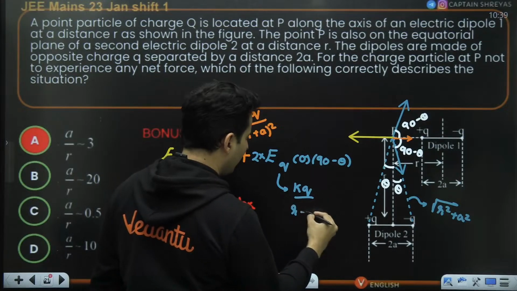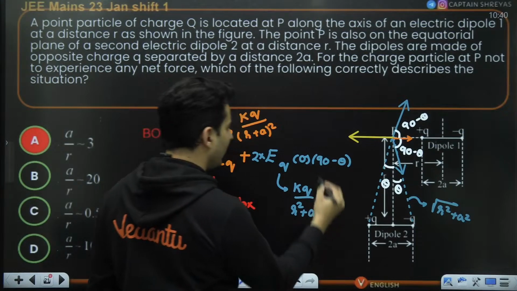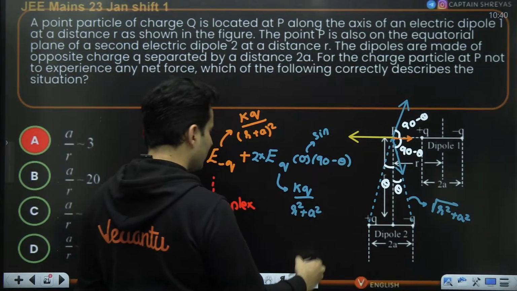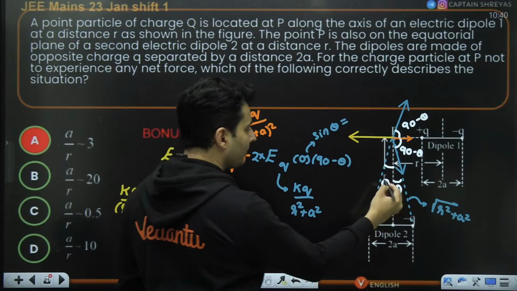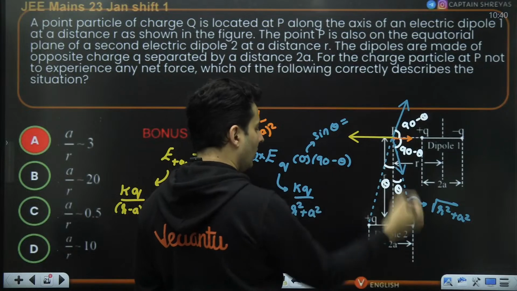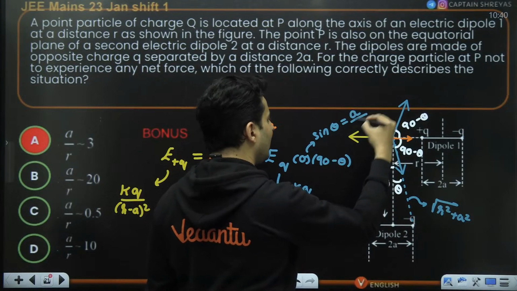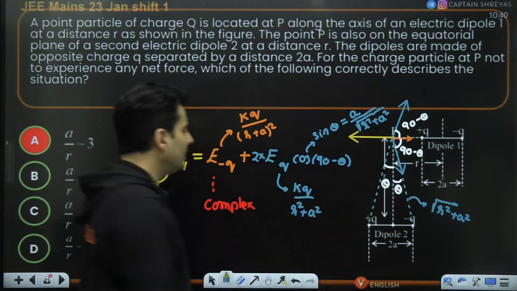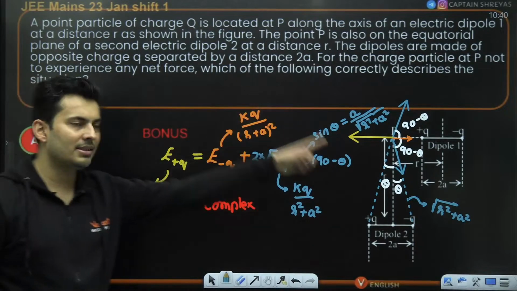Then this particular term will be kq divided by r square plus a square. This cos 90 minus theta will become sine theta. Sine theta will then become opposite by hypotenuse. Opposite is basically a. Hypotenuse is root of r square plus a square. Do you see the complex nature of this equation?